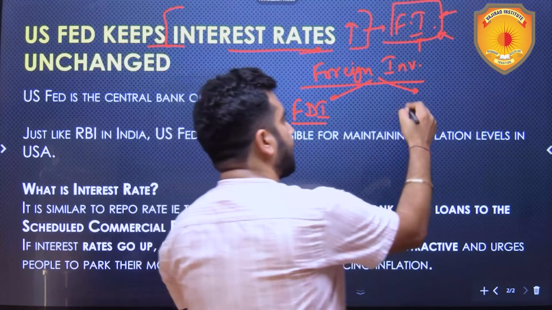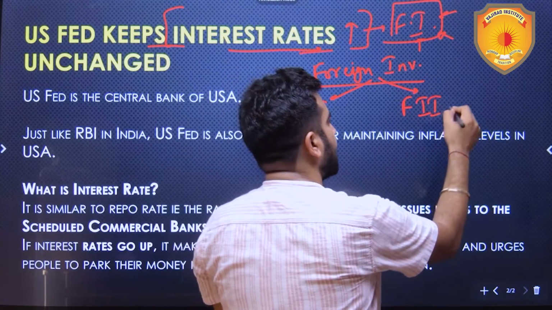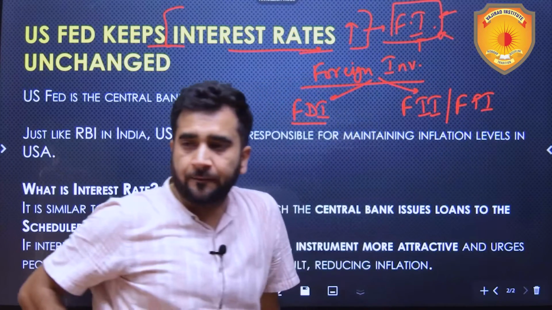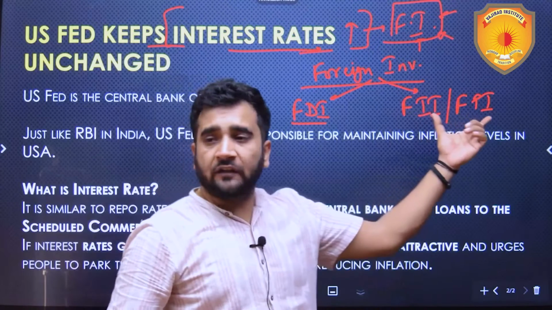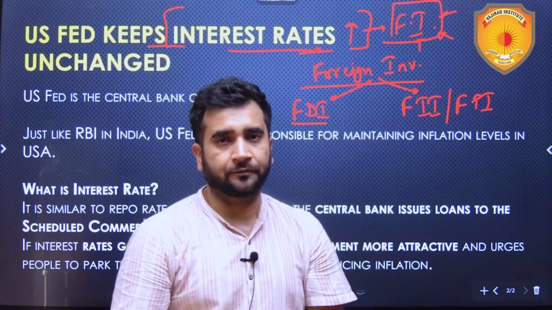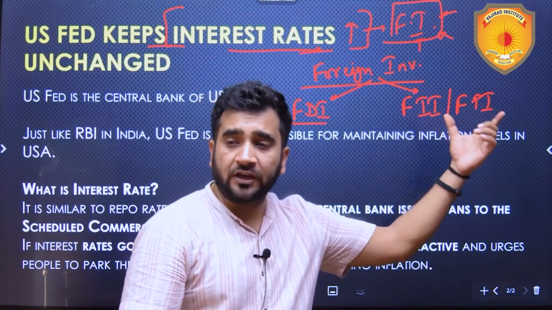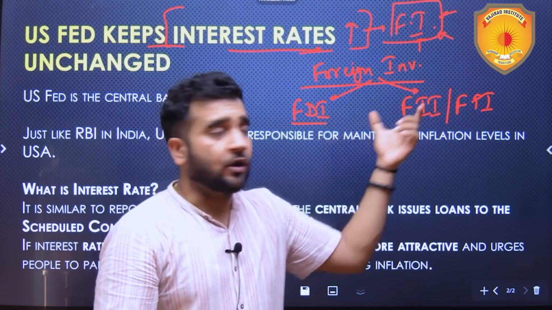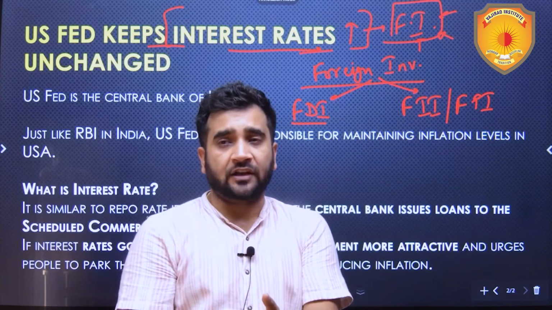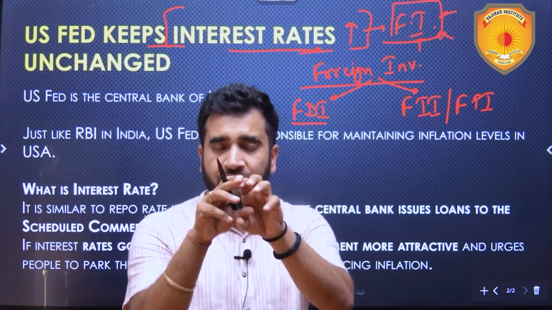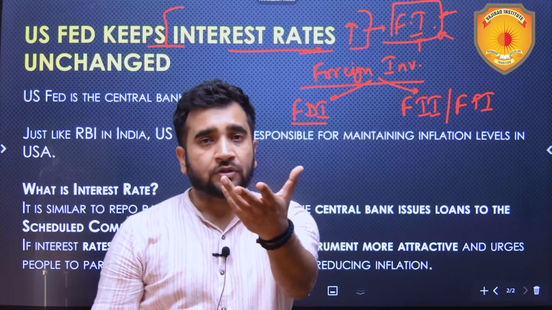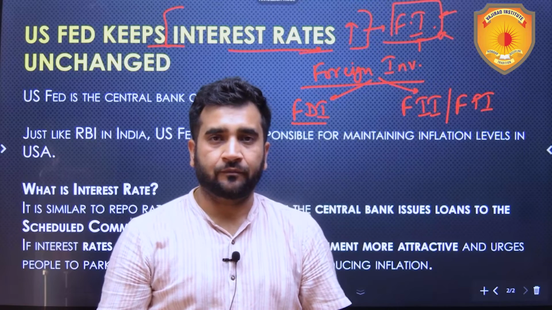The other form of foreign investment is FII, foreign institutional investment, or foreign portfolio investment, FPI. This is that foreign investment which is done in the stock market. This is more volatile as compared to FDI, because these people who come and invest, if they are not finding it attractive over here, they can lift their money and go to some other place where the investment is attractive.